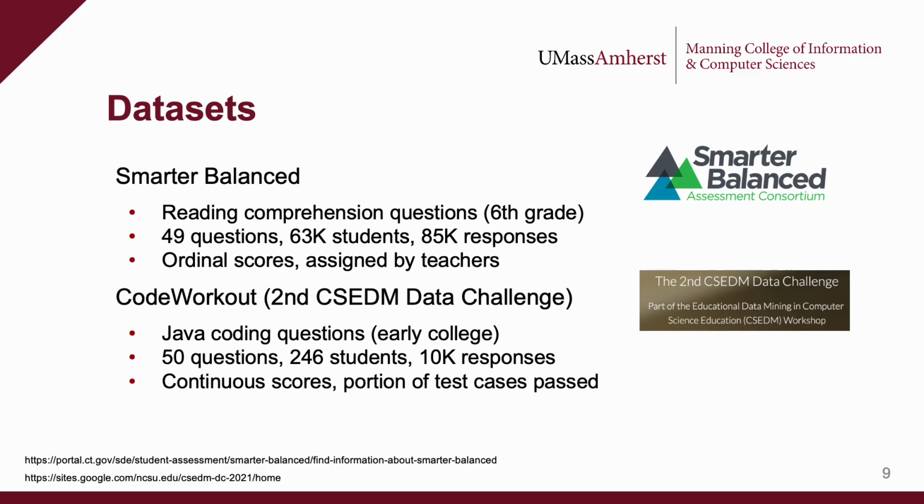rubrics. The second dataset is Code Workout from the second CS EDM Data Challenge. It also contains a small set of 50 questions and a smaller number of students and responses than Smarter Balanced. The scores in this dataset are continuous between 0 and 1, representing the portion of test cases that the student code passed. Critically, the small number of questions poses a challenge for many existing difficulty prediction methods. For both datasets, we fine-tune an LLM to predict the scores of student responses, which we use in the difficulty prediction pipeline.